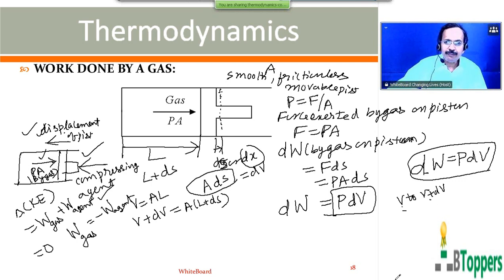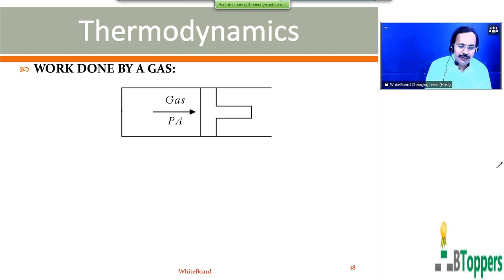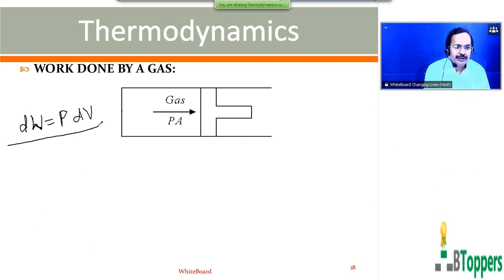So therefore, work done by the gas on the piston or surroundings when the volume of the gas changes by an infinitesimally small amount dV at pressure P is given by dW equal PdV. But pressure may not remain constant in every process.